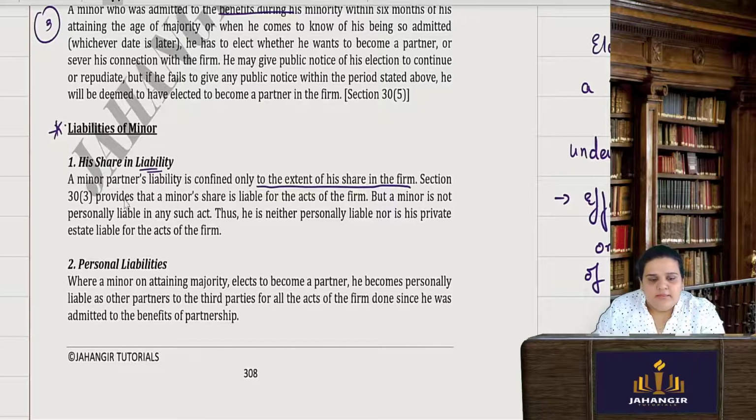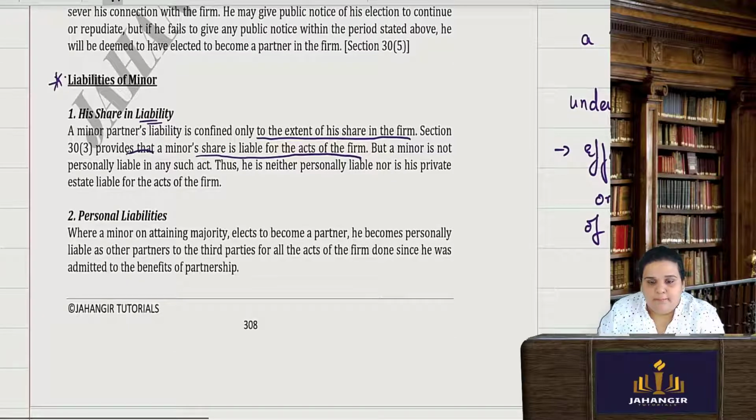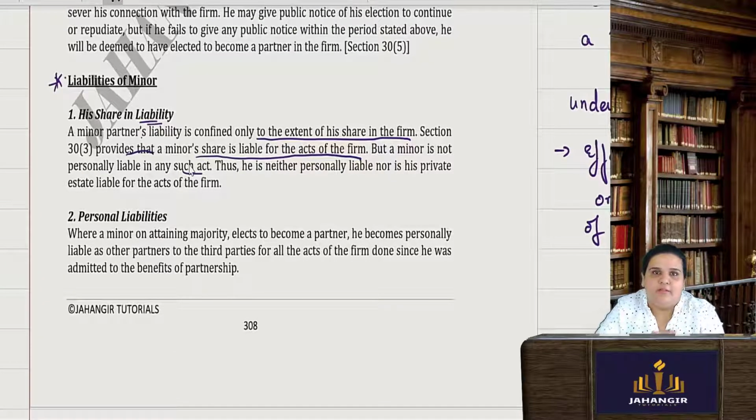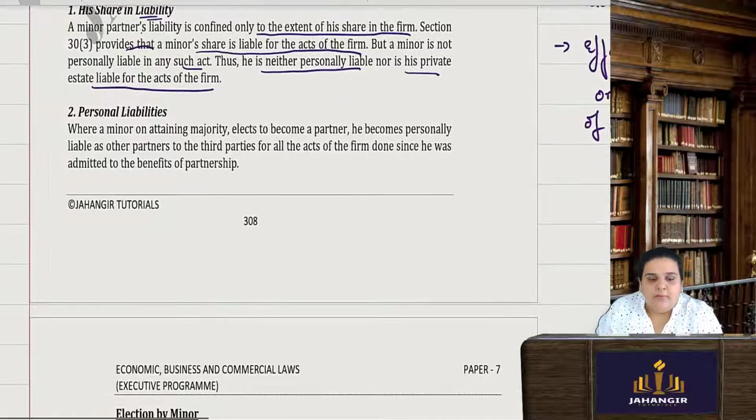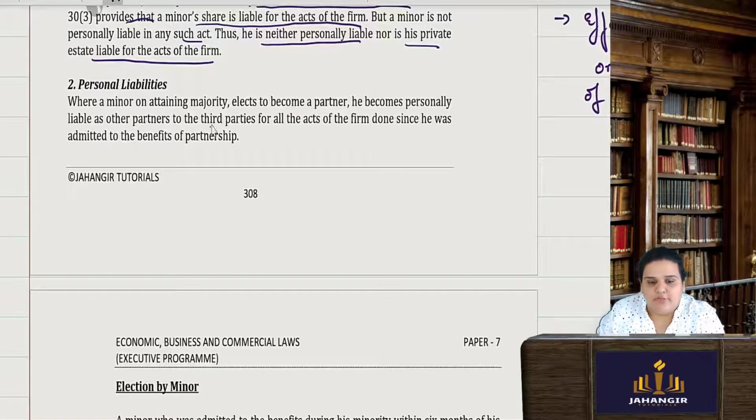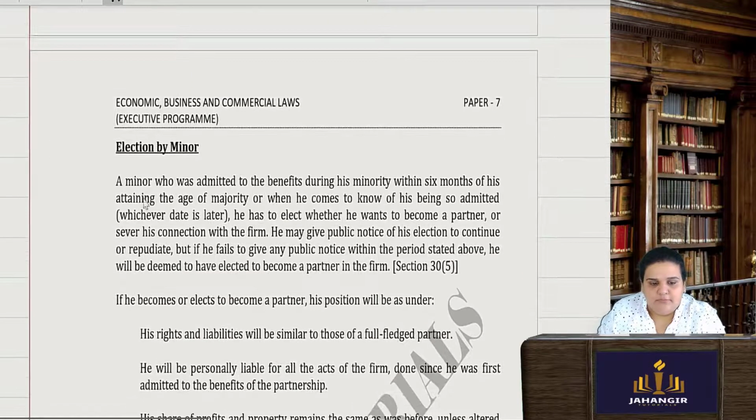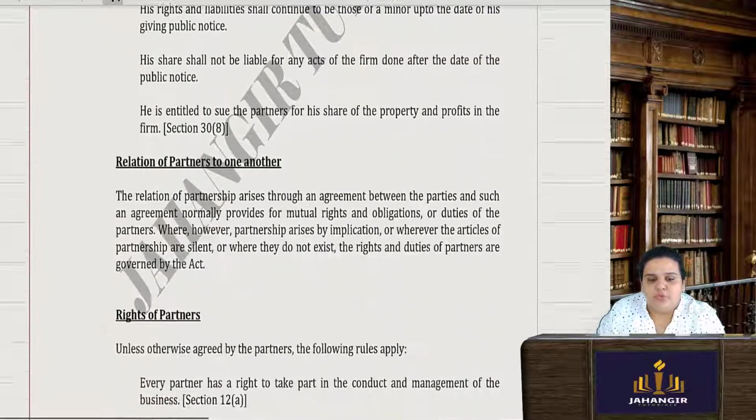Okay. Section 30 provides that a minor's share is liable for the acts of the firm. Okay, but a minor is not personally liable for any of the acts. Minor's acts, it will be making the firm liable, but the minor is not liable into anything. Okay, it's only for the benefits. Okay, thus he is neither personally liable nor his private estate is liable for the acts of the firm. Personal liabilities, when a minor on attaining majority elects to become a partner, he then becomes personally liable like any other partner, and election has to be done by the minor. Okay, whether he wants to or he doesn't want to become a partner.